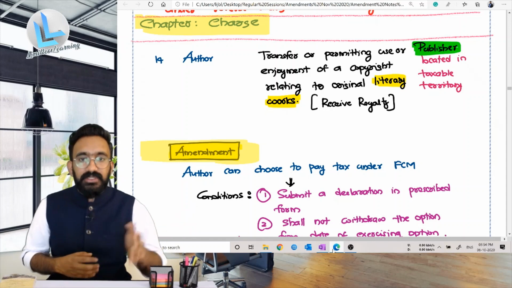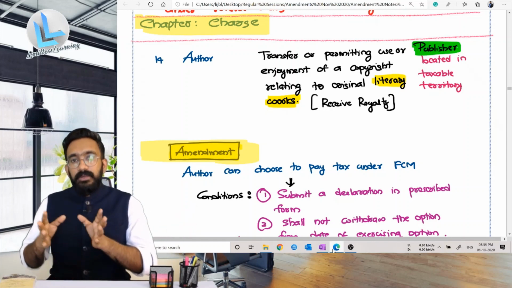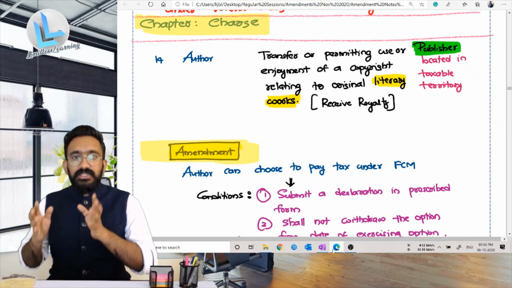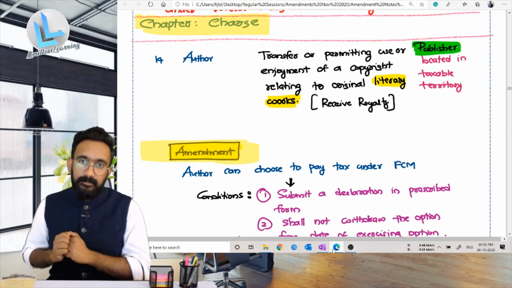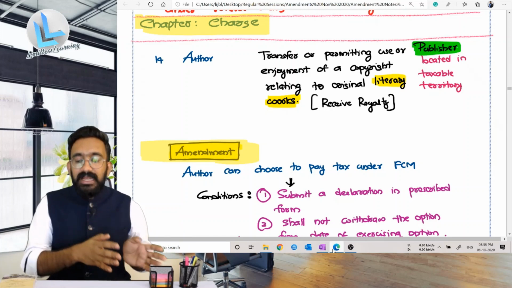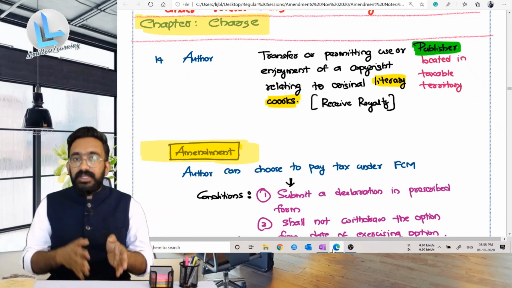If a lot of books are sold by the publisher, a share of that income will be paid to the author as a royalty payment. So the author's supply to the publisher is considered a supply of service.